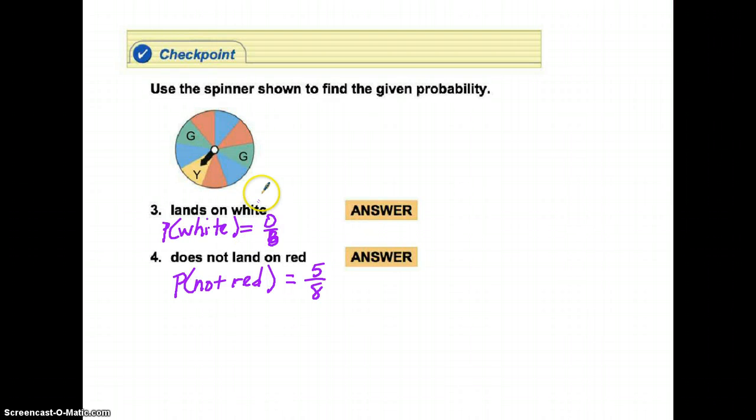Alright, notice on this spinner there are no white sections, so the 0 goes on top, there are 0 whites. On the bottom, your total outcomes are 8. This is the same as saying the probability is 0. The probability that it does not land on a red section: there's 3 red sections, that means that there's 5 that are not. Okay, so 5 that are not red, and 8 total outcomes, 5/8, and you can convert that to a decimal pretty quickly.